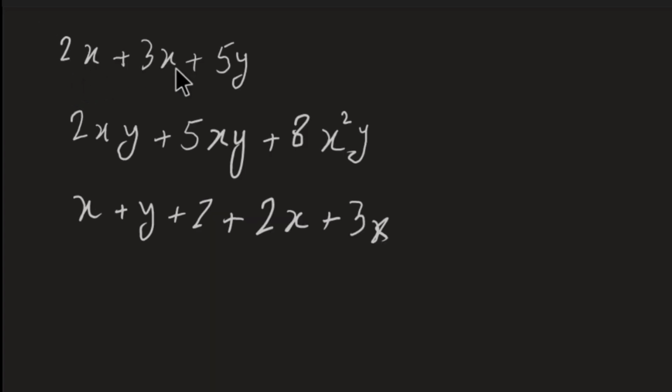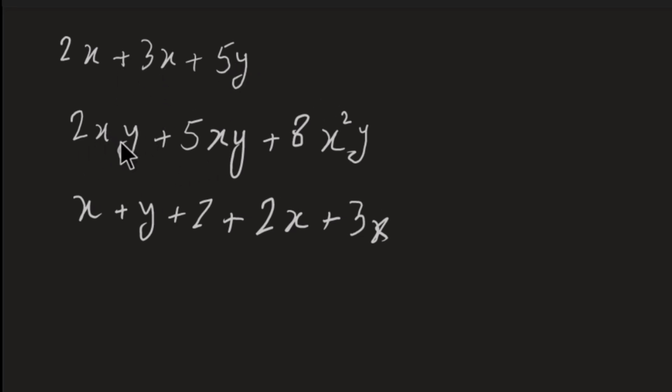Here we have some algebraic expressions. In the first algebraic expression, the terms 2x and 3x are like terms because they have exact same variables and same powers, but the term 5y is not a like term related to the terms 2x and 3x.